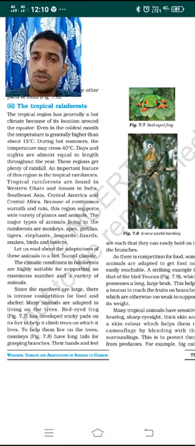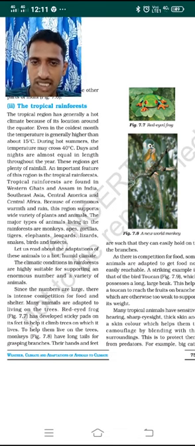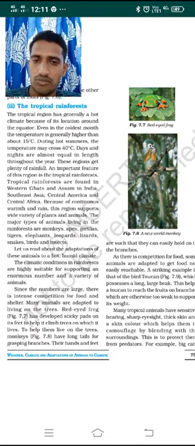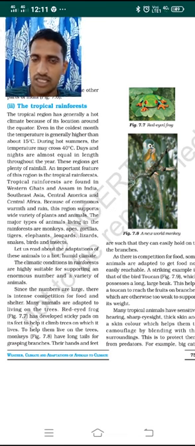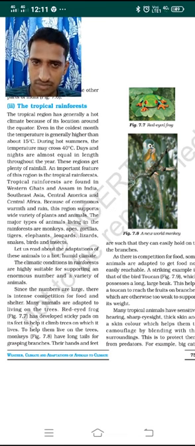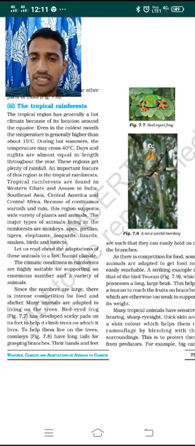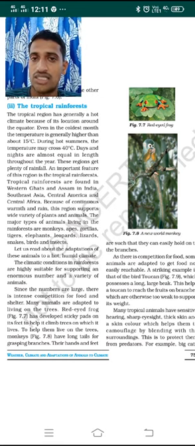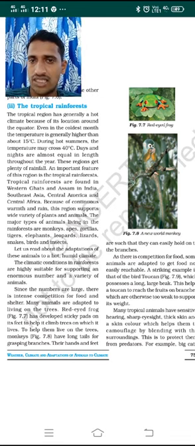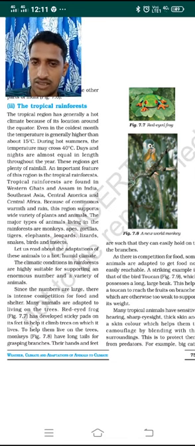There is something special here: in the tropical rainforest areas, the nights and days are almost equal in length. Unlike the polar region with 6 month days and 6 month nights, equal lengths of days and nights are present here.